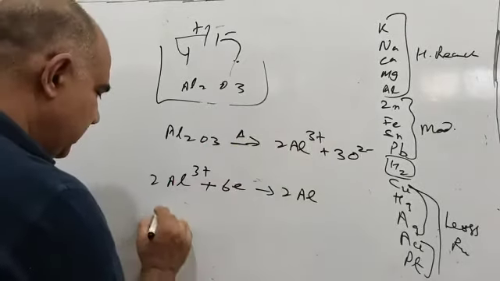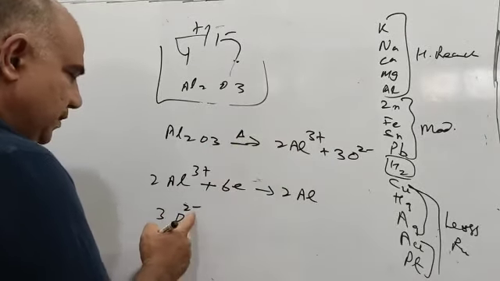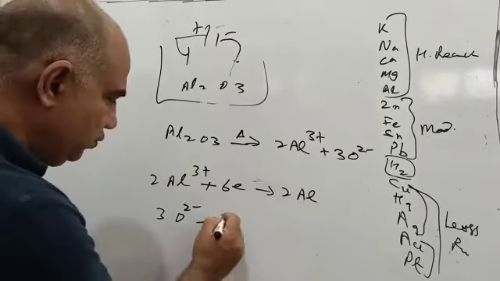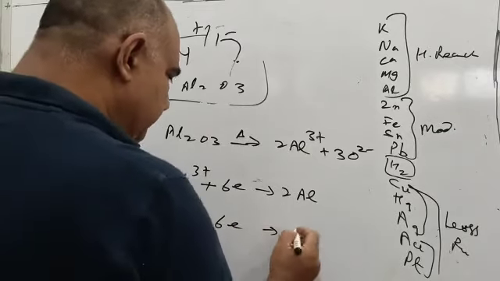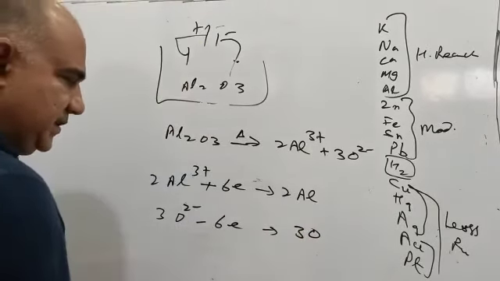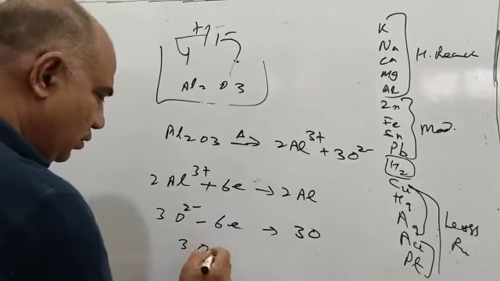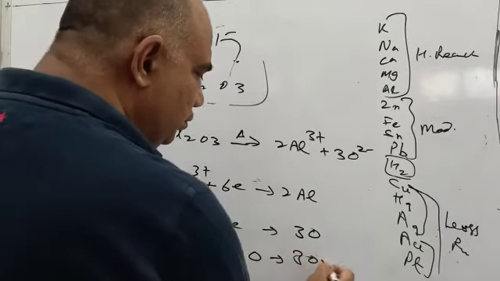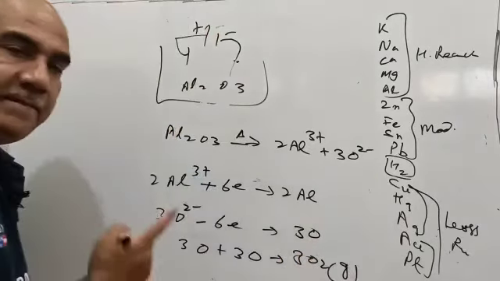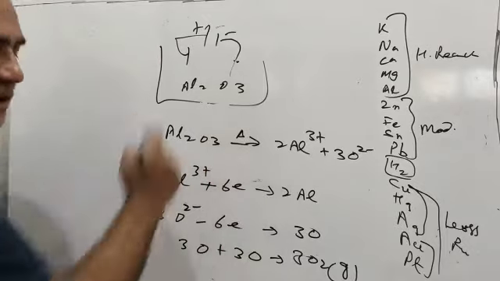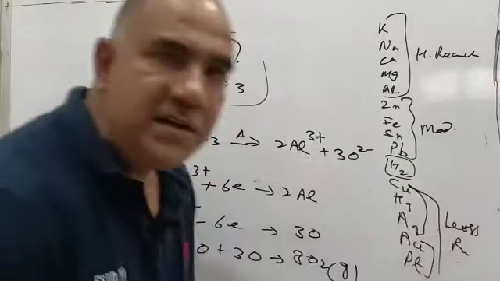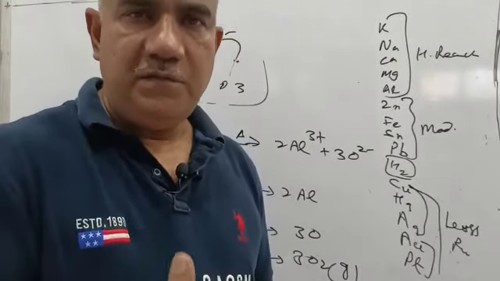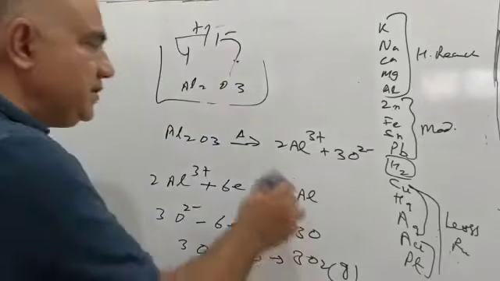Now if you see 3O2-, it has 6 excess electrons, so it will give up 6 electrons and become 3O. And 3O, together with another 3O made in a similar fashion, will make 3O2. So oxygen gas will be liberated at the anode, whereas metal will be formed at the cathode. That was all about electrolytic reduction, the process by which we obtain a metal by electrolysis.